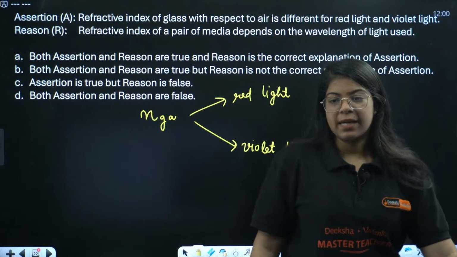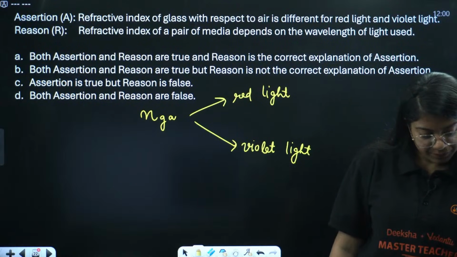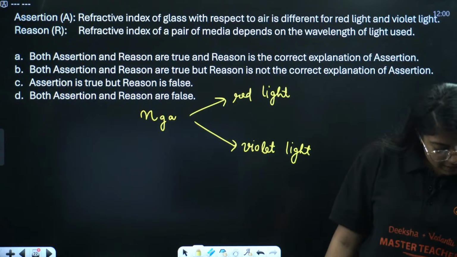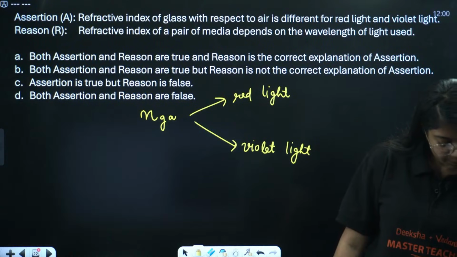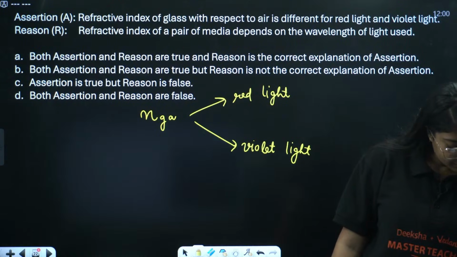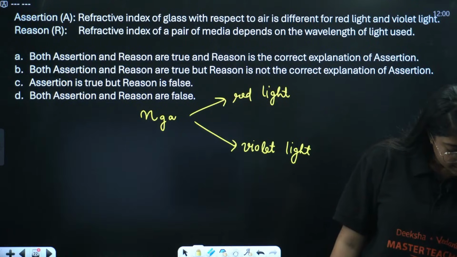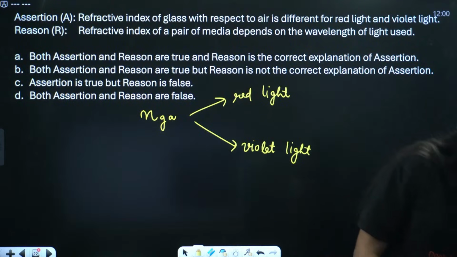What is the correct answer? Lakshita is saying A, Ramesh is also saying A. Anyone else who wants to challenge them? Anyone else? All of you are saying A. Okay, let us see what the right answer is. A.